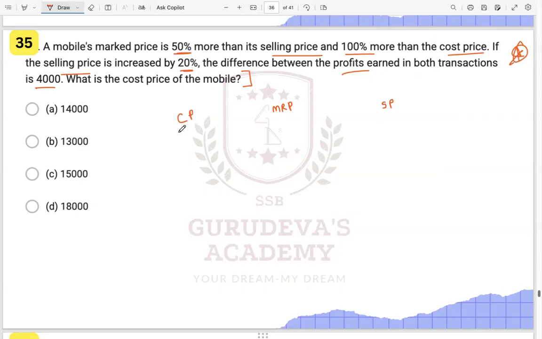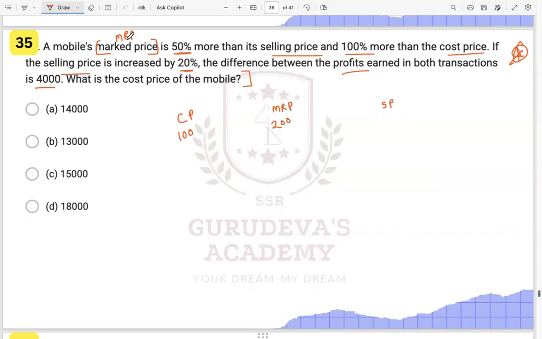That means if the cost price is 100, and 100% more than its cost price, so they are saying this marked price, that is MRP, is 100% more than the cost price. Then MRP will be how much? If MRP is 100% more than the cost price, that means it will be 200, right? This MRP would be 200.